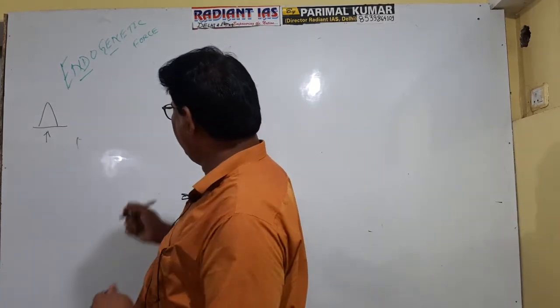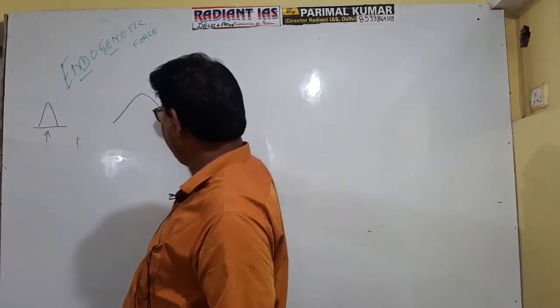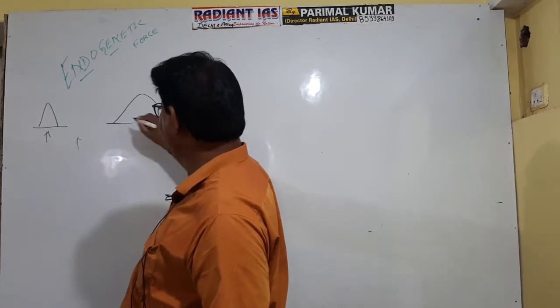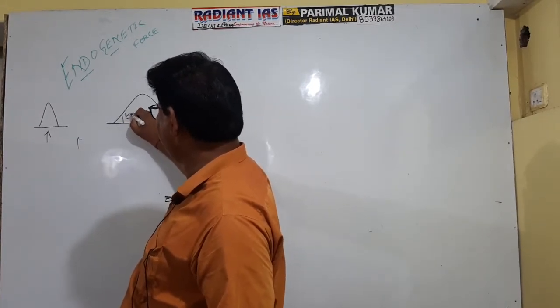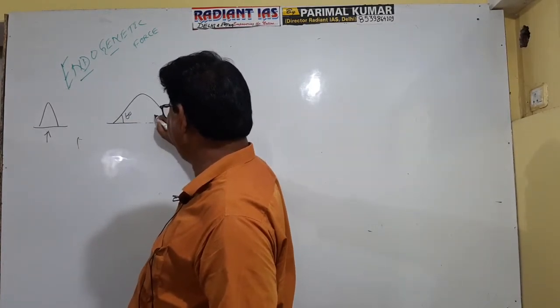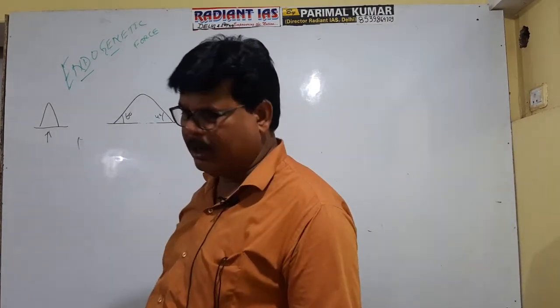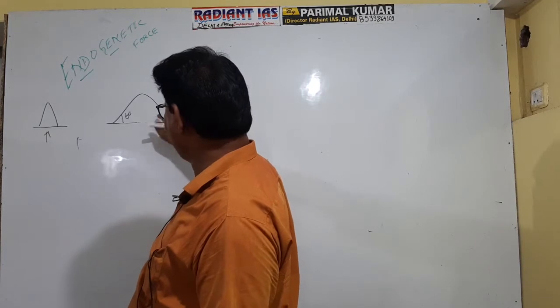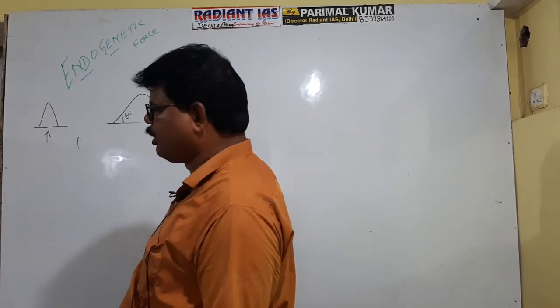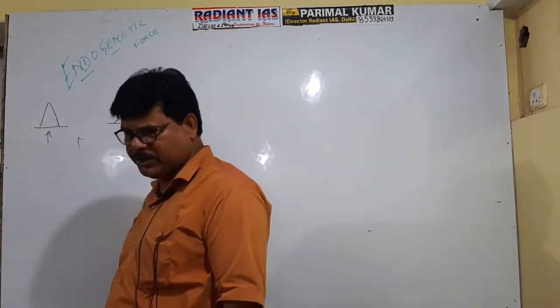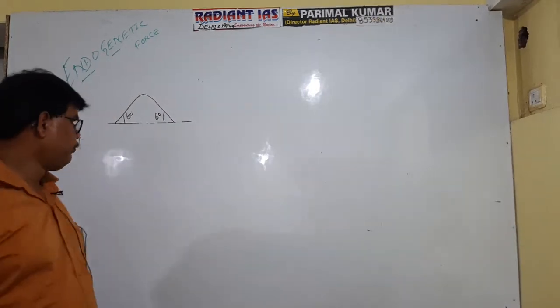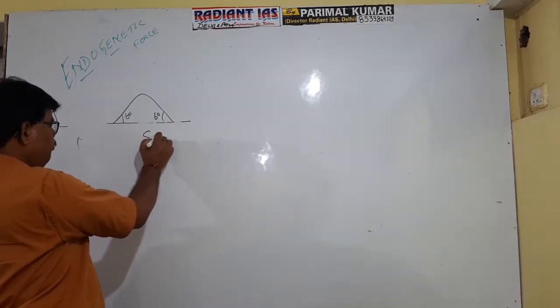If folding occurs in this way and the dip angle of this is suppose 60 degree and this is suppose 40 degree, okay? So if this is 60 and this is also 60, so if both the dip angles are the same, then it is referred to as symmetrical fold.